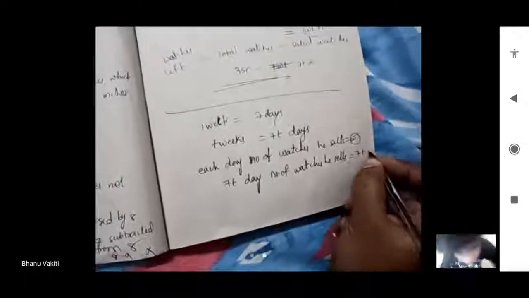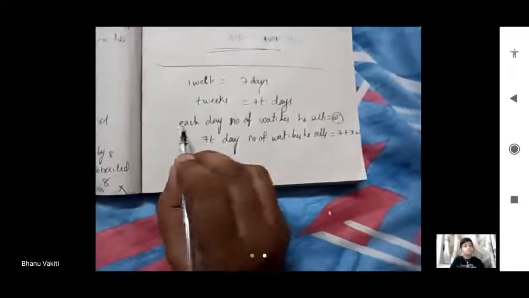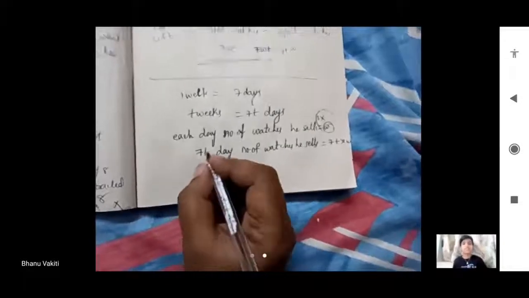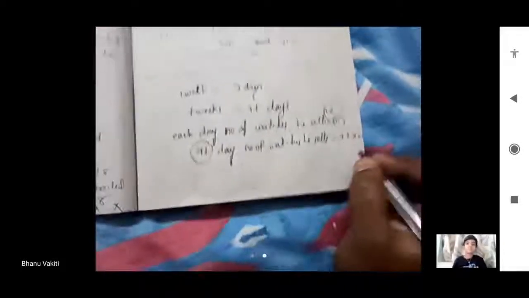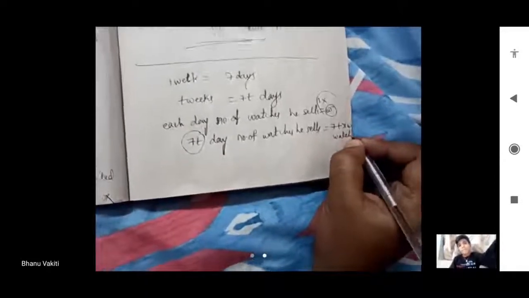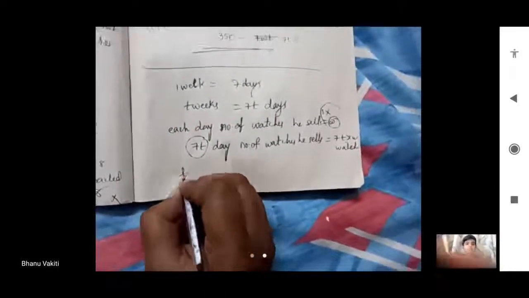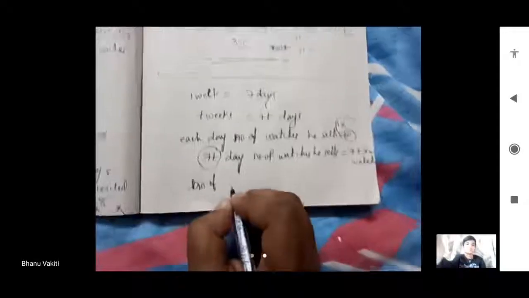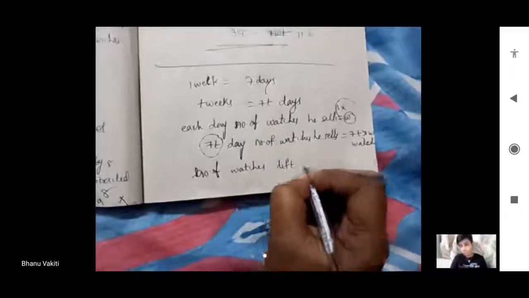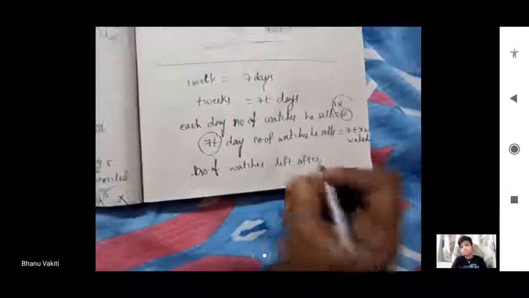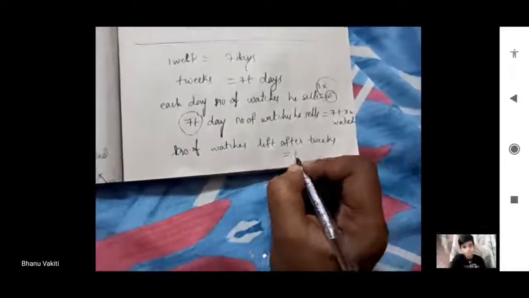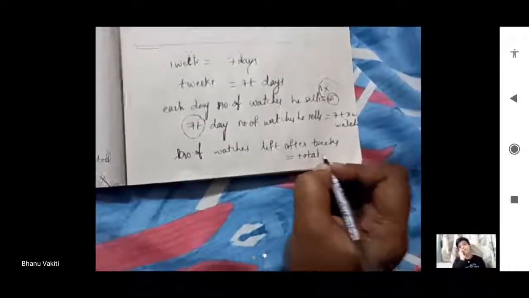So in 7T days, the number of watches he sells is 7 into T into W. Per day he sells W watches, so for 7T days together he will sell 7T into W watches. The number of watches left with him after T weeks is equal to total minus sold.